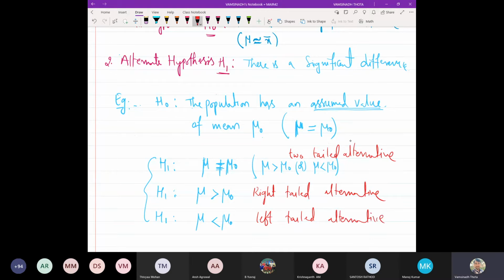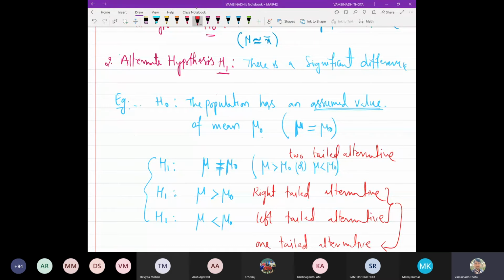So which one should we consider, the two-tailed test or the one-tailed? If you are considering a one-tailed alternative, should we consider the right or the left? That depends on the problem, and once you solve certain problems, you will understand which one we should go for.